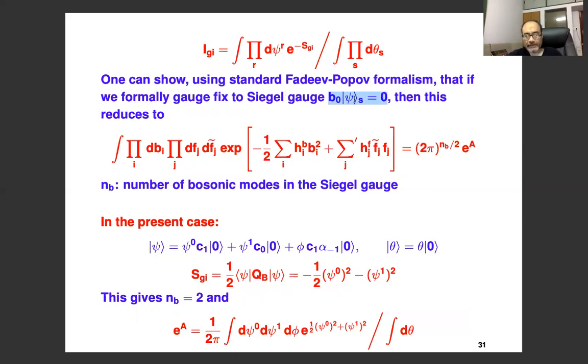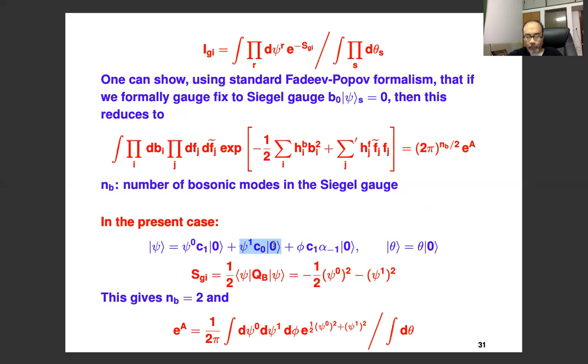So if you use the Siegel gauge condition, B0 psi equal to 0, then you can see this is the expression for psi in this case. And B0 psi equal to 0 means that B0 annihilates this state. B0 also annihilates this state. So the only state that B0 doesn't annihilate is this one. So B0 psi equal to 0 will basically set psi 1 equal to 0. And you will be left with path integral over two bosonic fields, psi 0 and phi.